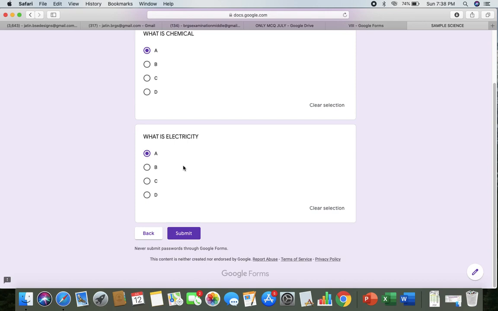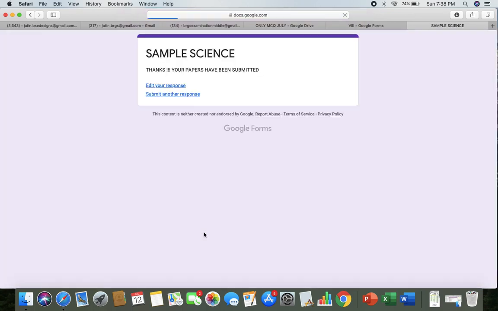Please be very attentive while attempting all the questions. Do it very carefully. After that, once you have done all the question papers, you will get this submit button, and then it says thanks, your papers have been submitted. This is the way we are going to attempt the question papers tomorrow, that is on Monday. So all the best to each and every one of you.